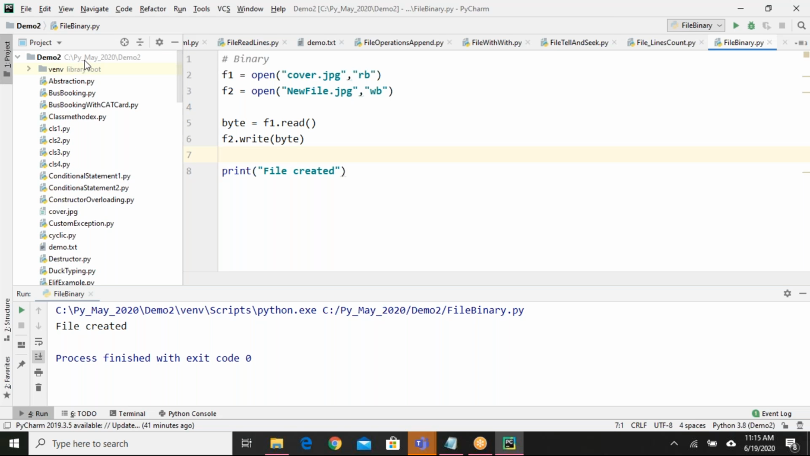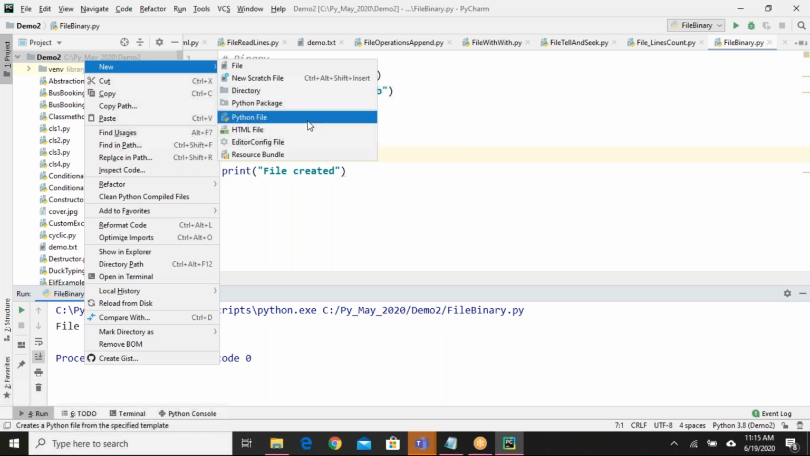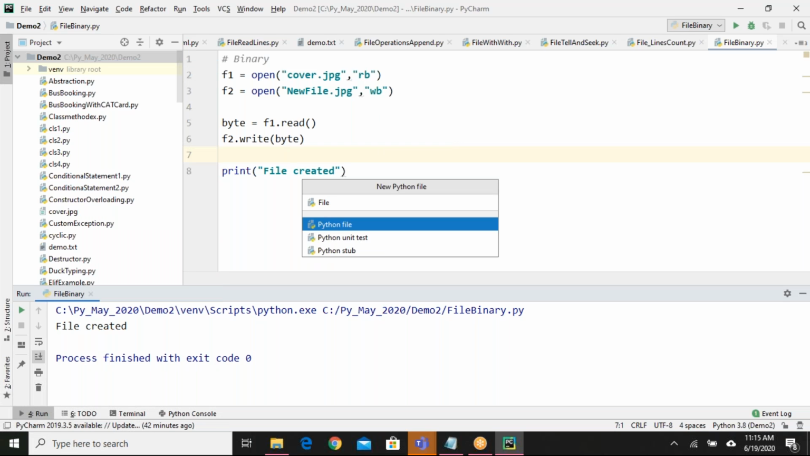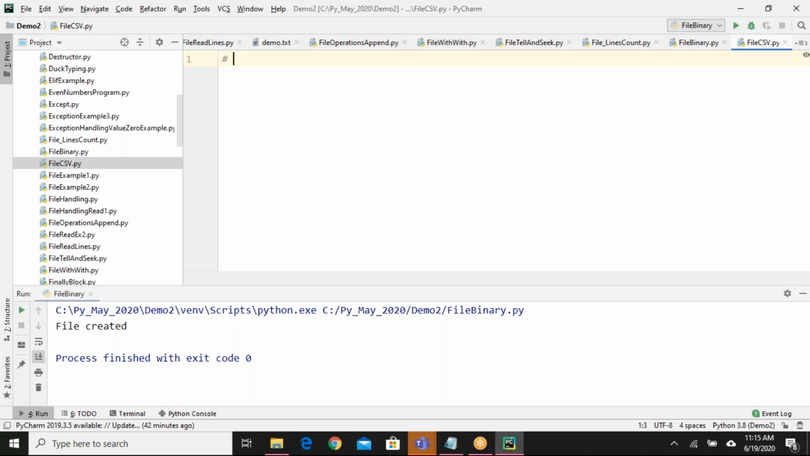Let me add one more file. File CSV. How many of you know what is CSV? CSV file. What is CSV file? CSV file means comma separated values. That's it. Comma separated values. So that kind of files we can open using the Excel, MS Excel. Okay. Same like how you are seeing the Excel data, that way you will be having that data. But the extension will be .csv.